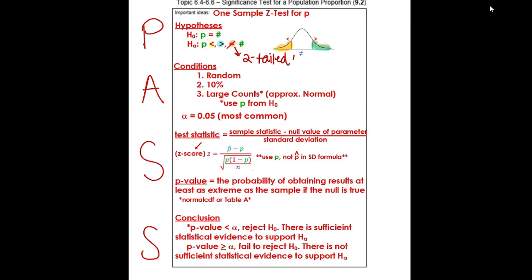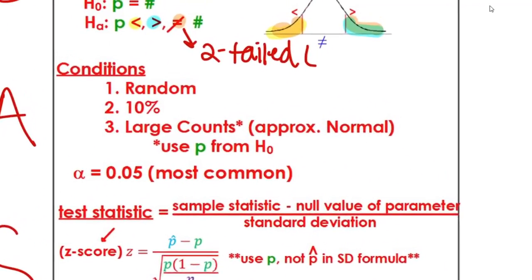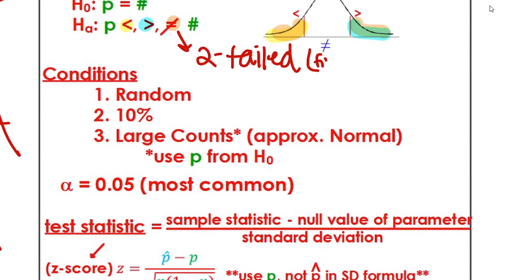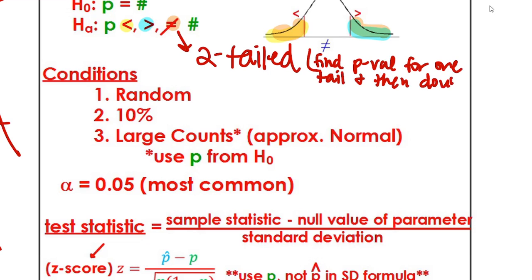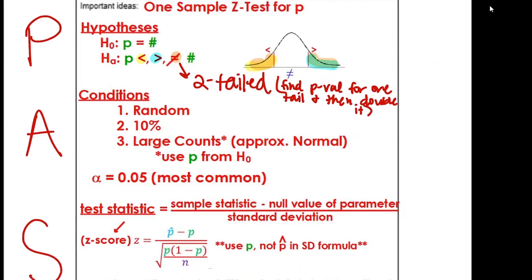And what it means is you find the p-value for one tail and then double it, which we'll do in the check your understanding. Oops, my handwriting is really ugly right now. Let me zoom in for this. So you can try it on your own, and then I will show you in the check your understanding how that works.